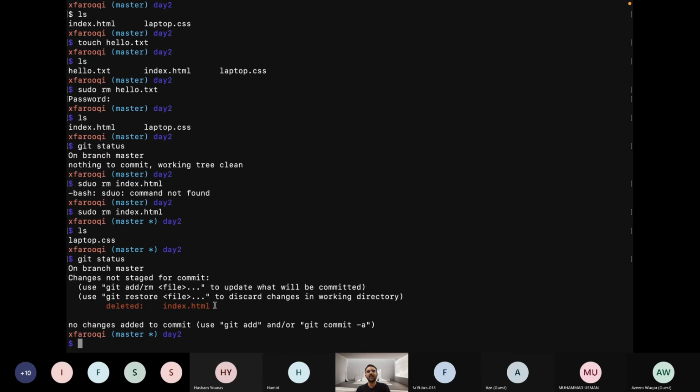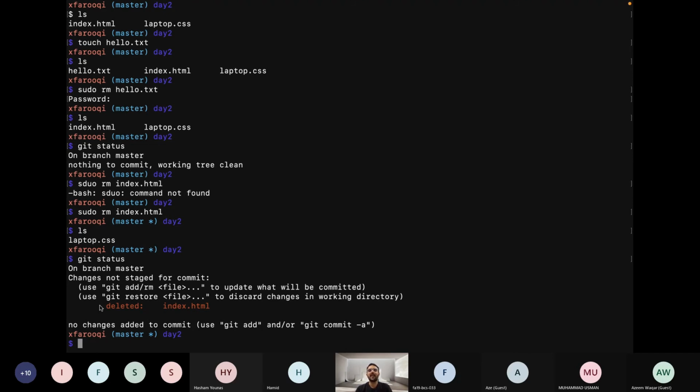We are keeping track of that file, but you deleted it. So if we do not tell git, it will keep tracking it. It will give this error over and over again that you deleted this file without a git command. You just simply deleted it. So we still have a tracker for this file. So what do you want to do? That's why we need to use the git rm command, not the simple rm command.